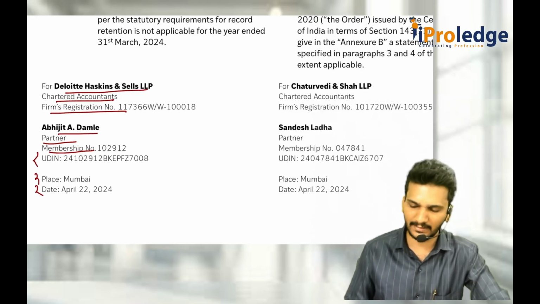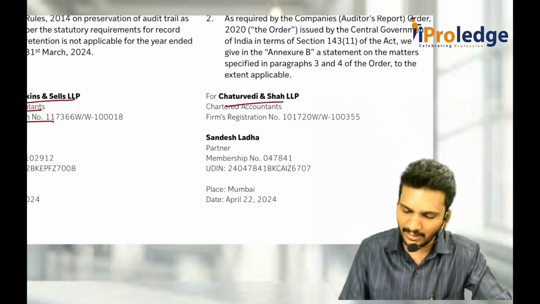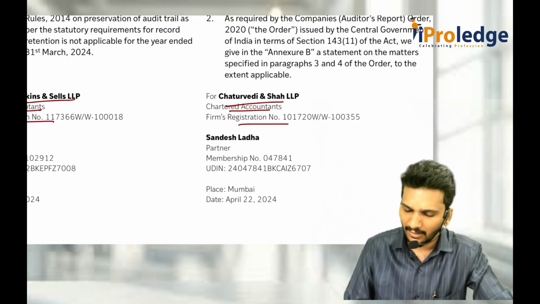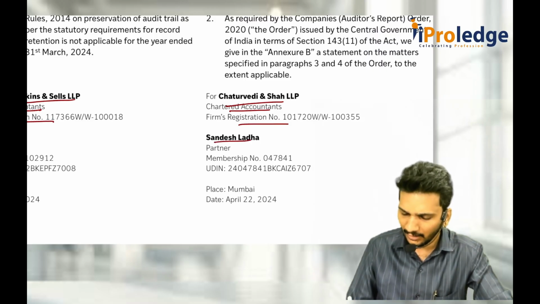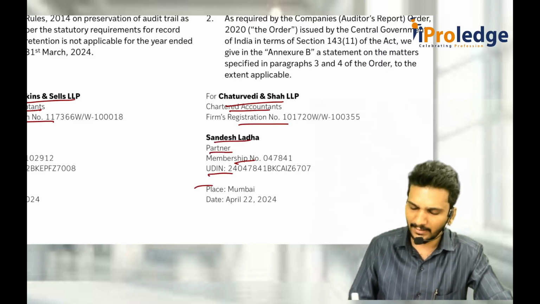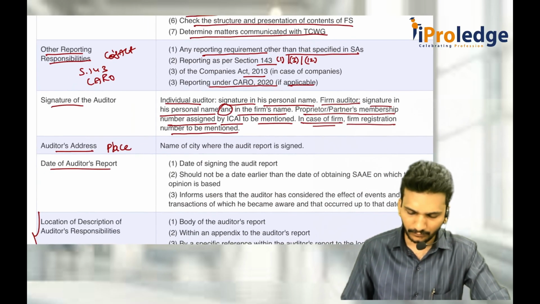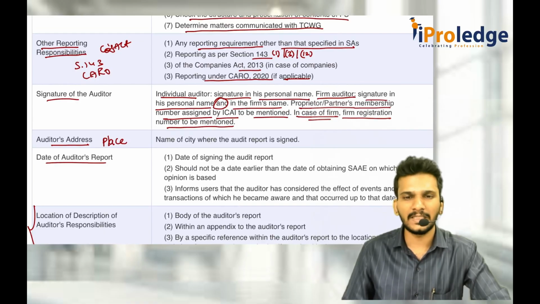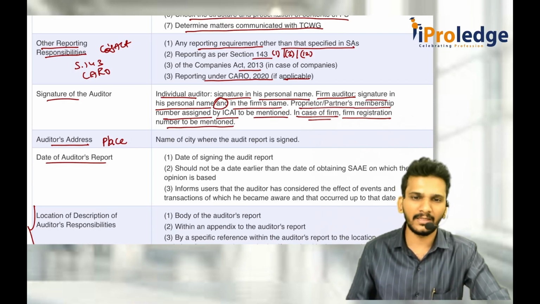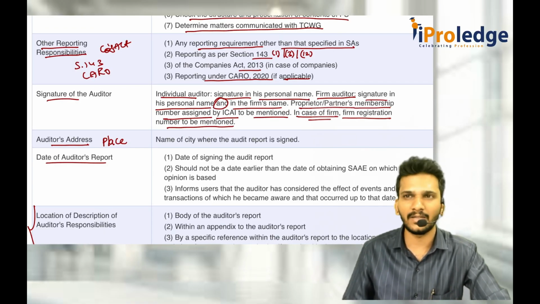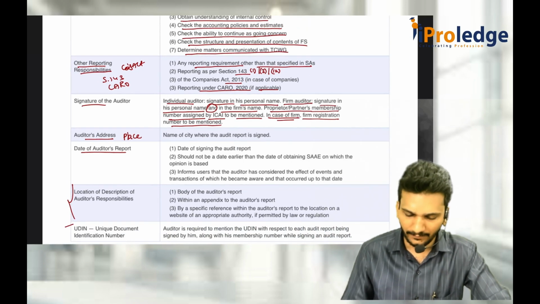Anyway, we are going to discuss that next. Again, Chaturvedi Shah is also there, chartered accountants, FRN is there, Sandesh Lada is there, partner, membership number, UDIN, place and date, everything is there. See, in the regular class, we discussed for this 700 series alone almost 20 hours, 700, 705, 701, everything.